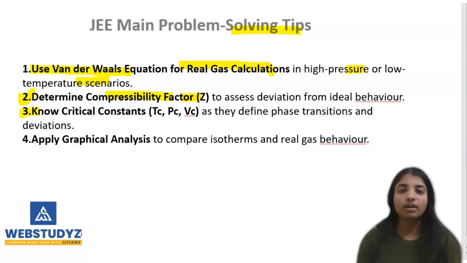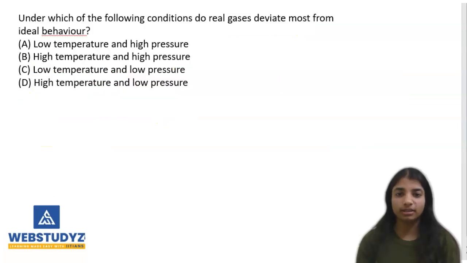Next is to know the critical constants. Critical constants are Tc, Pc and Vc, that is temperature, pressure and volume constants, as they define phase transition and deviation. And next, apply graphical analysis to compare isothermal and real gas behavior. By understanding these concepts, you can easily solve all the problems related to ideal and real gases. Now we are going to discuss some problems related to this topic.